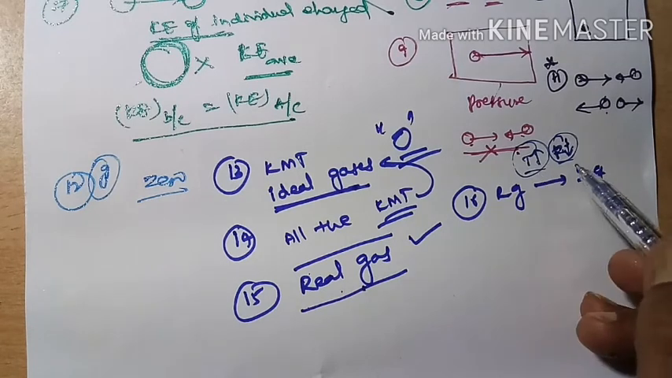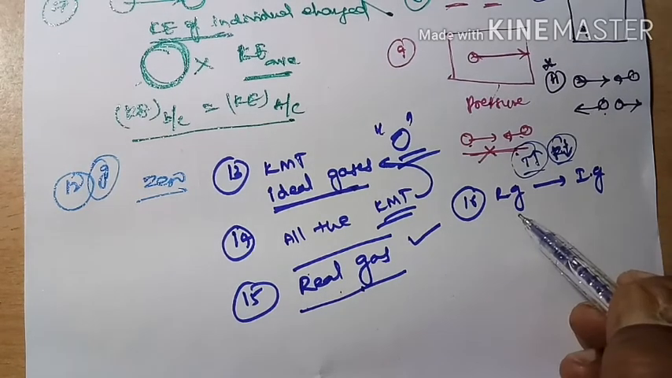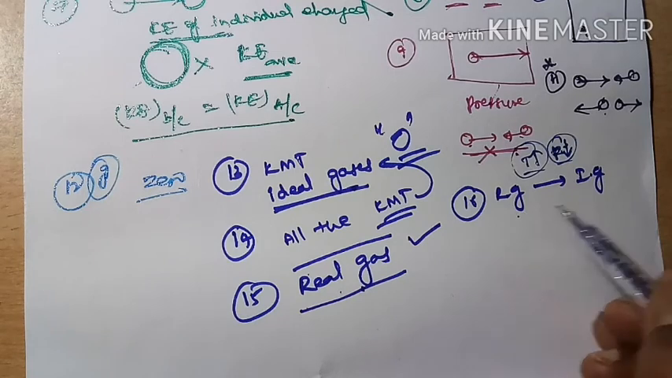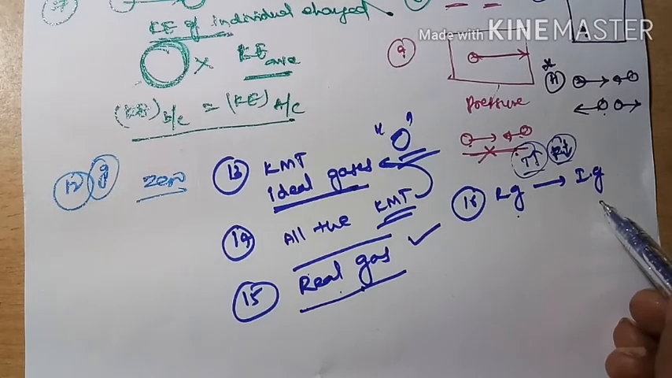So that's why high temperature and low pressure conditions are used in order to convert real gas to ideal gas.